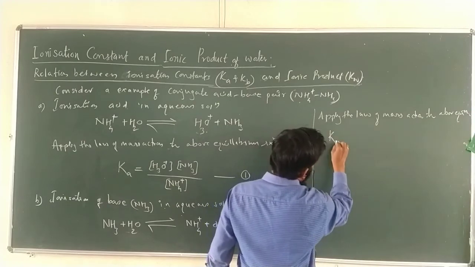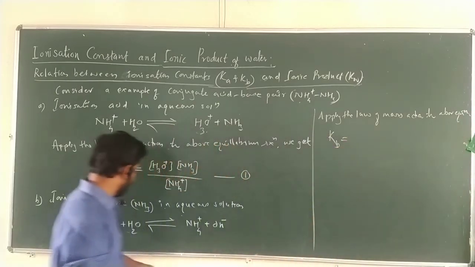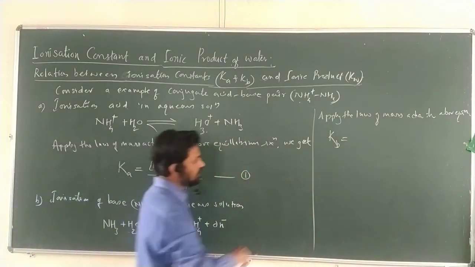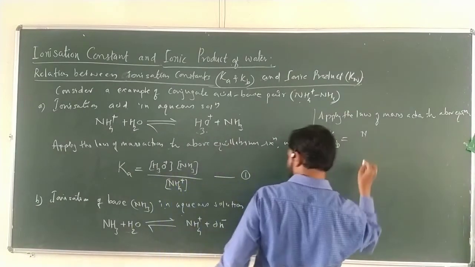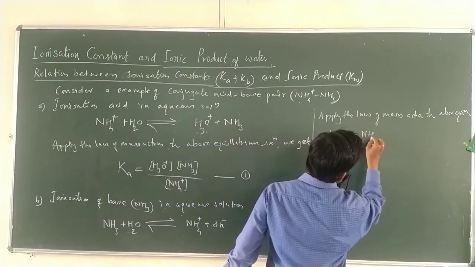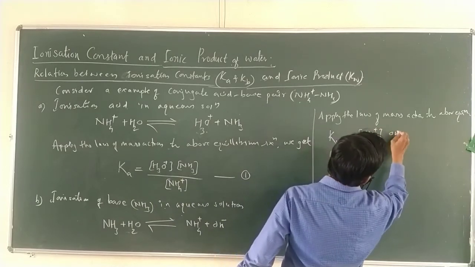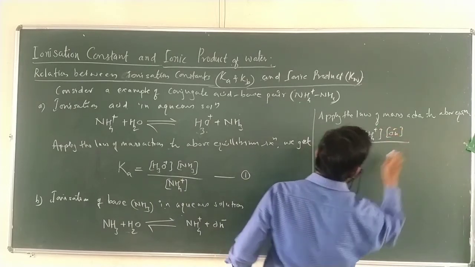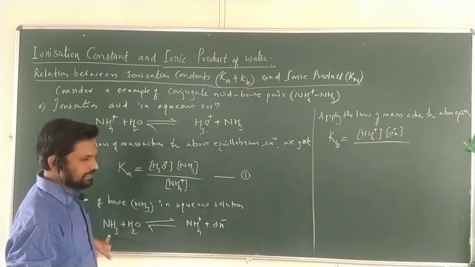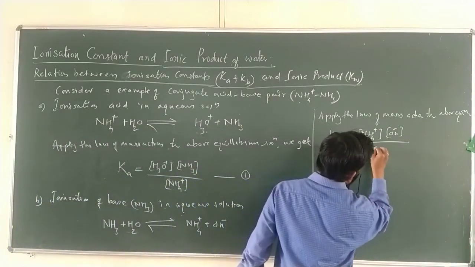So we get Kb, because this is a weak base. Kb equal to molar concentration of product, that is NH4 plus, times OH negative, upon NH3 only. I am not taking the molar concentration of water.